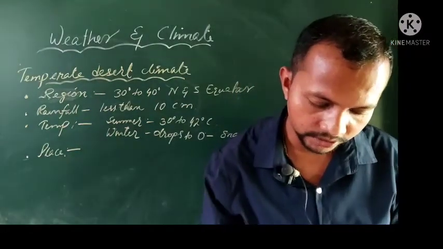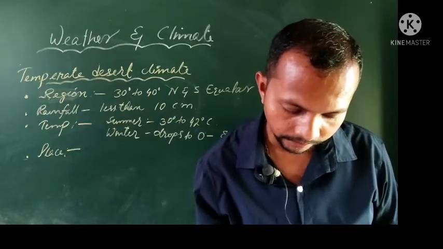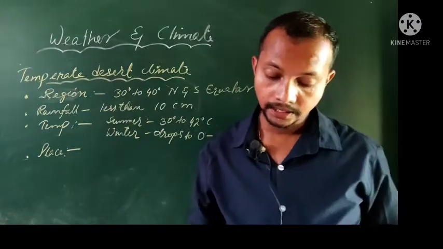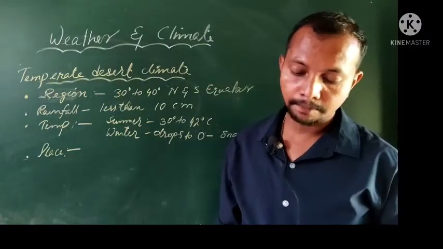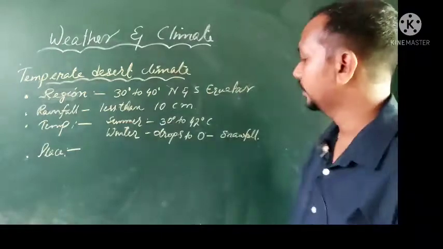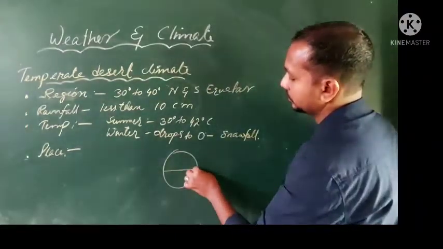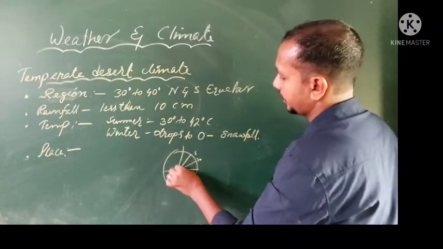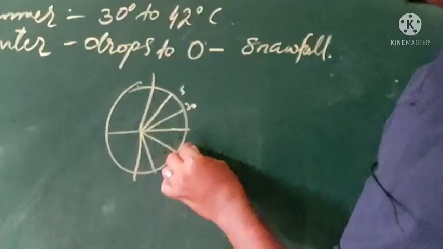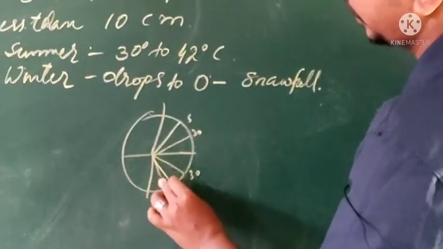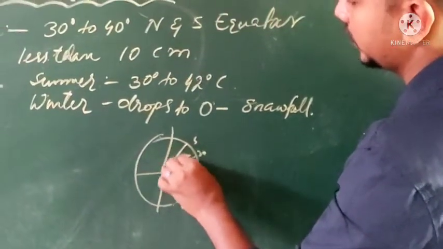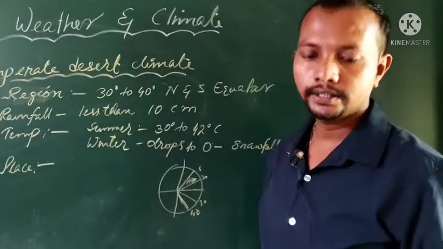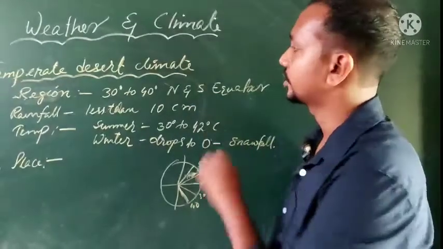And some of the places where this type of climate is found: the temperate desert climate is found in the central part of the continents located here. Suppose this is 30 degrees and this is 40 degrees, because up to here it is 90 degrees. Now, whatever continents fall within this area, only the central part of those continents will experience this type of climate.